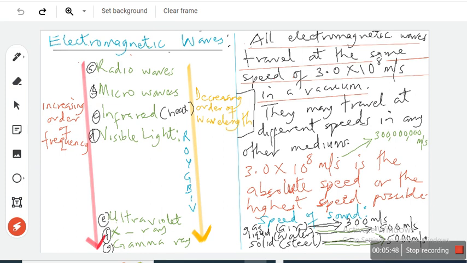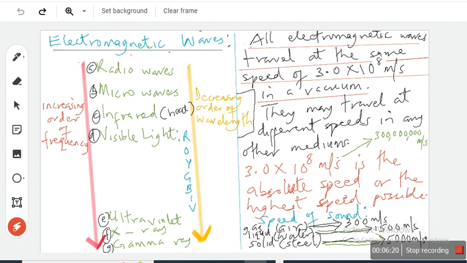In fact, I have listed them in the order of their increasing frequency. I will talk about frequency very soon. That means gamma ray is the strongest, well, not necessarily strength, but gamma ray has the highest frequency. Frequency is actually the number of cycles it makes in 1 second. It's measured in hertz. We will talk about that. So gamma ray has the highest frequency.